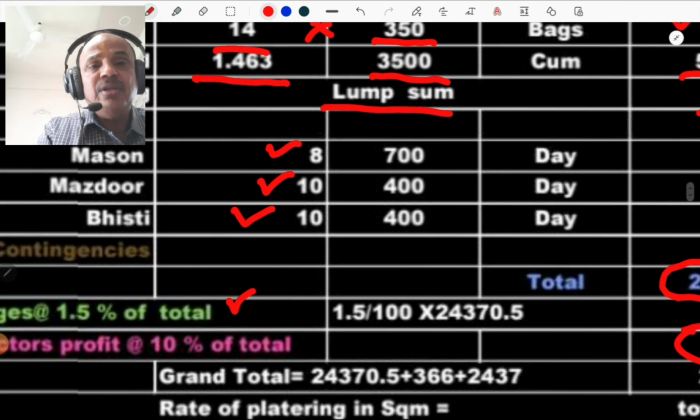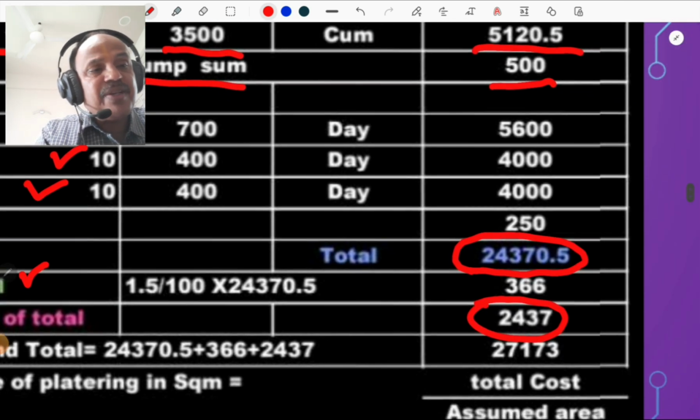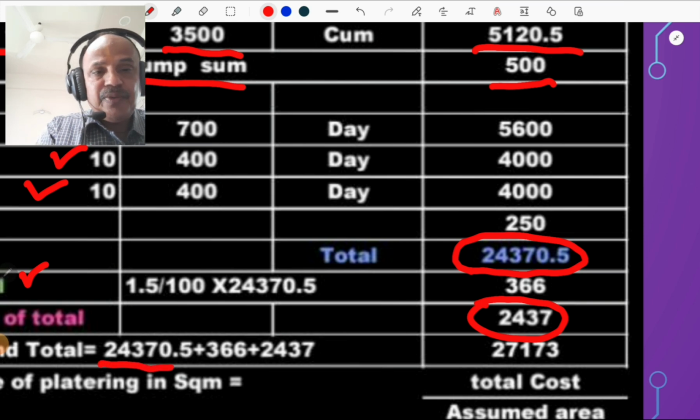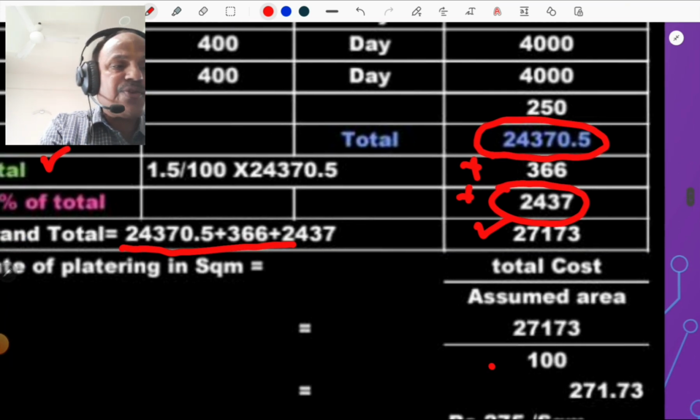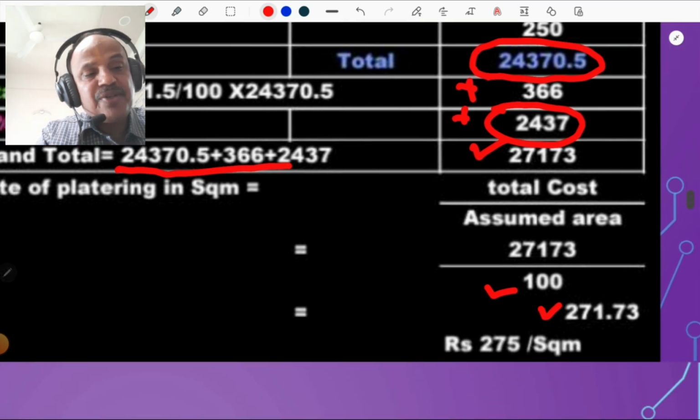Then add the contractor's profit, that is 10% of this, that is 2,437, and the total of these is 27,173 rupees. So the total cost divided by 100 square meter gives the cost per square meter as 271.73.